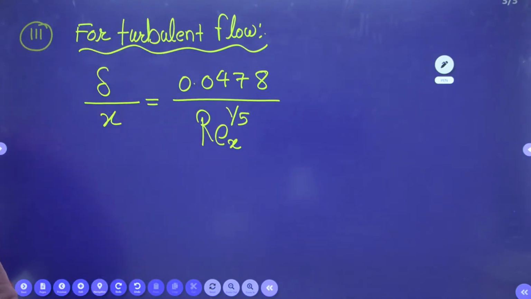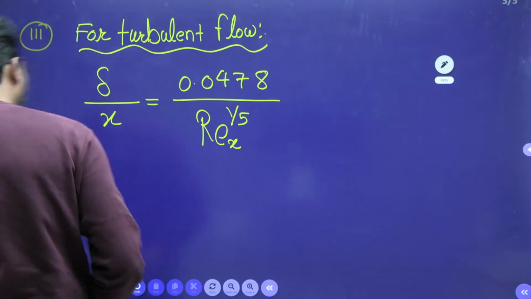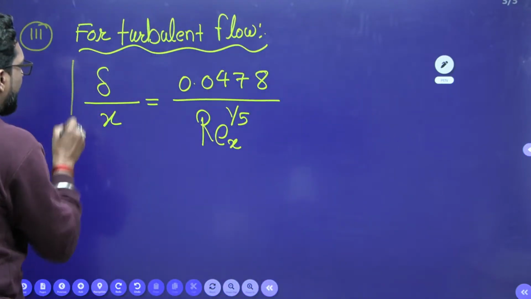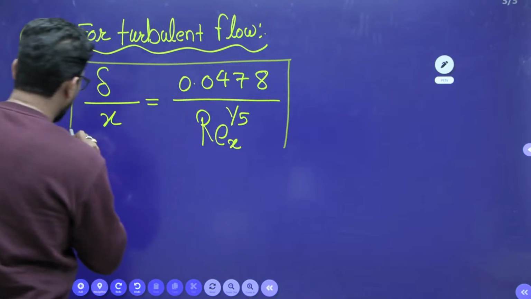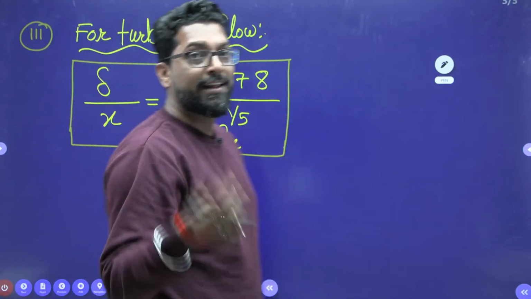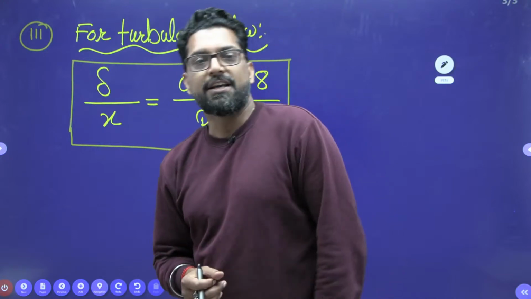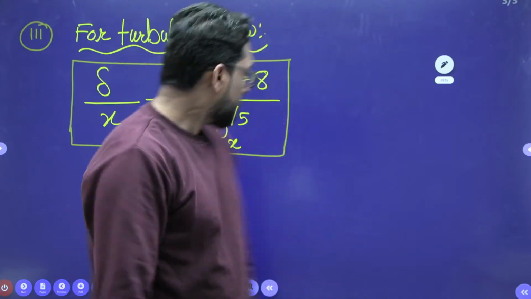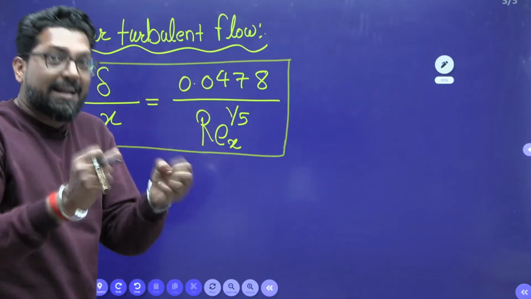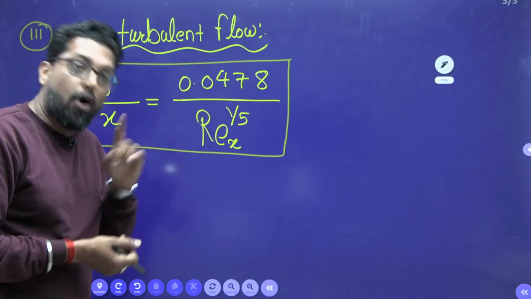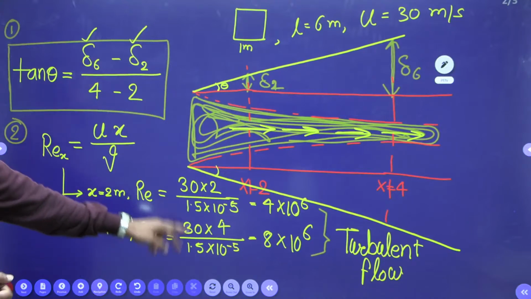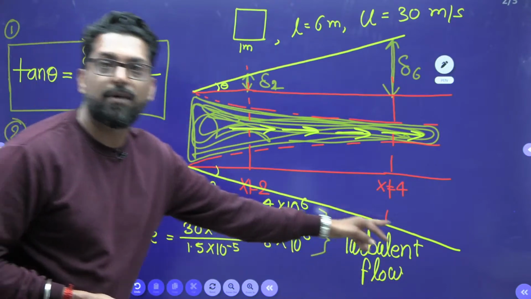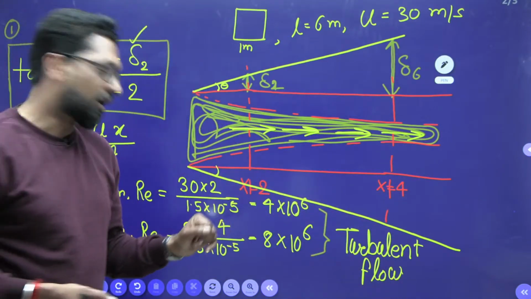Now you say, sir, how can we remember this formula? This is not to be remembered, because in the GATE exam this empirical relation is given. But it is given in two forms: one is laminar, other is turbulent. So you just pick which formula is applicable. For that, you just calculate the Reynolds number, because you have information about what is laminar and what is turbulent. Okay, no problem.